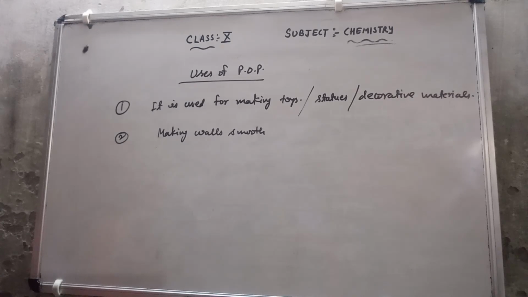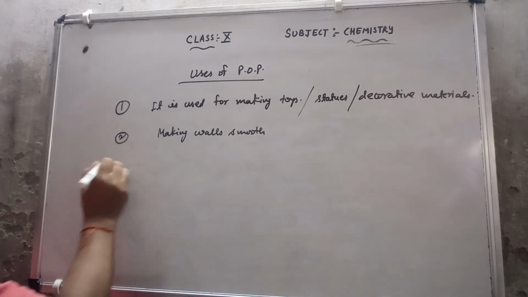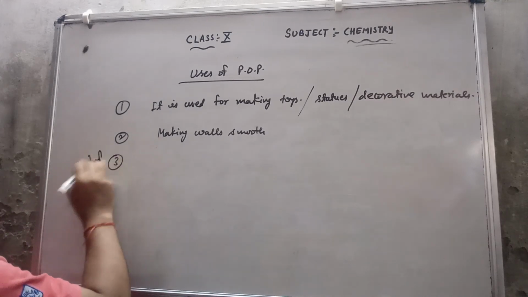We can use the POP in more places, like in hospitals. This is a very important point.